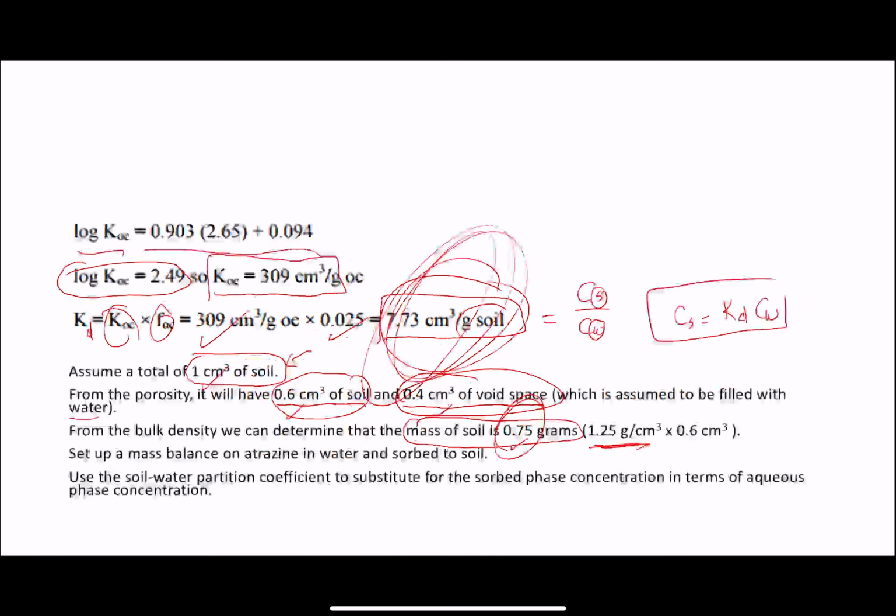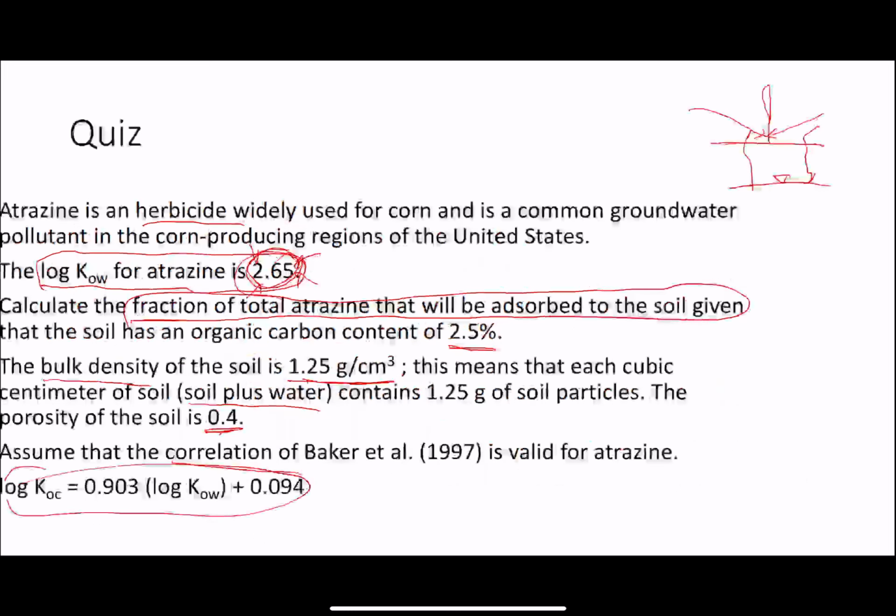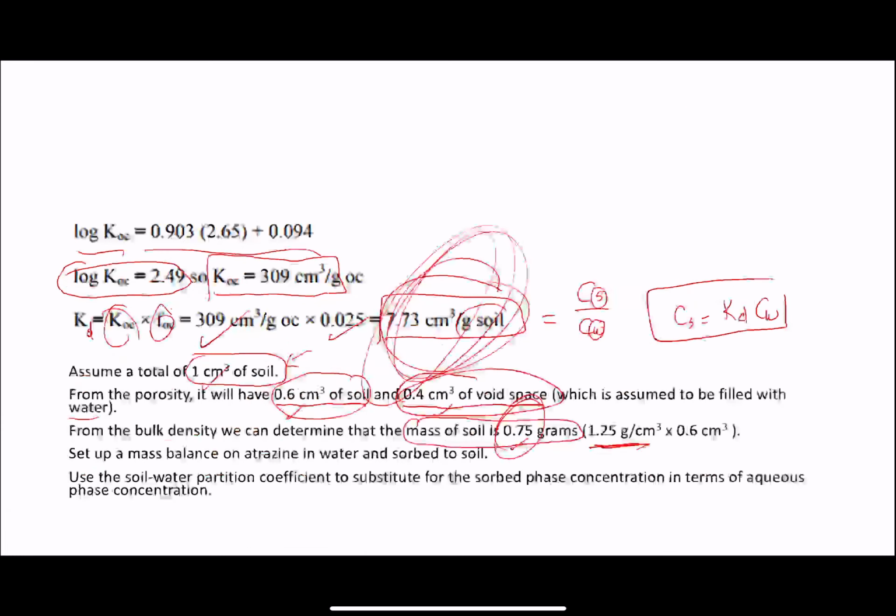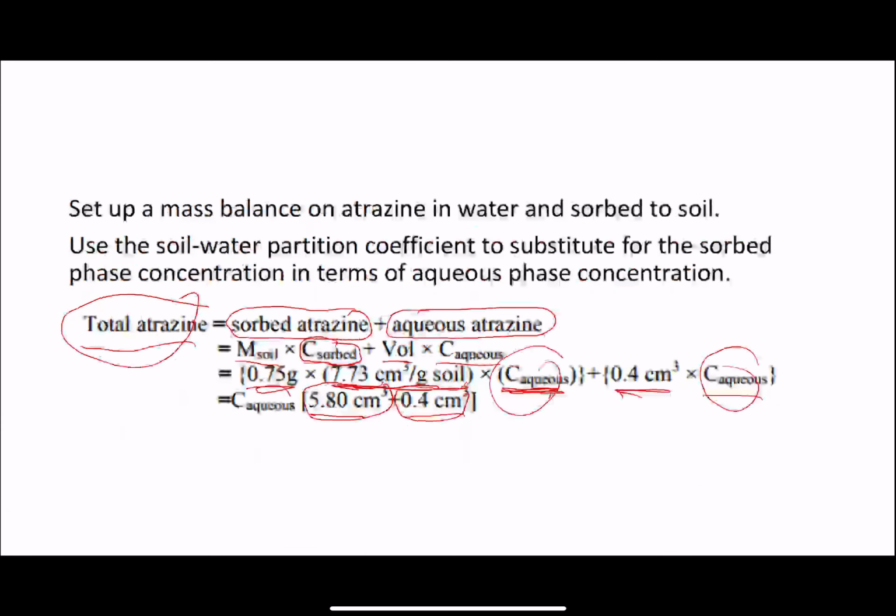So what was the question? What is the fraction of total atrazine that will be absorbed into the soil? You can see this is in the soil. So 5.8 divided by 0.4 plus 5.8, times 100.